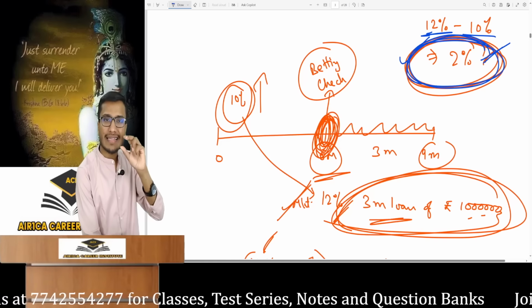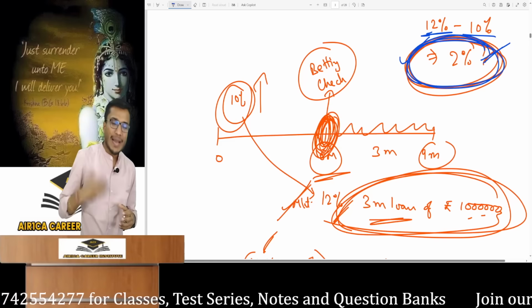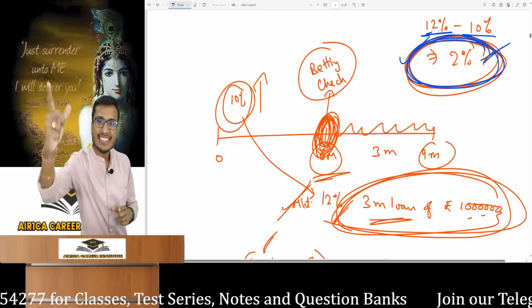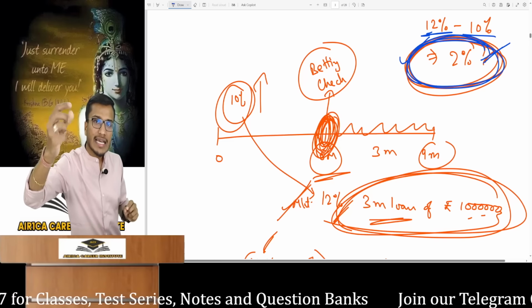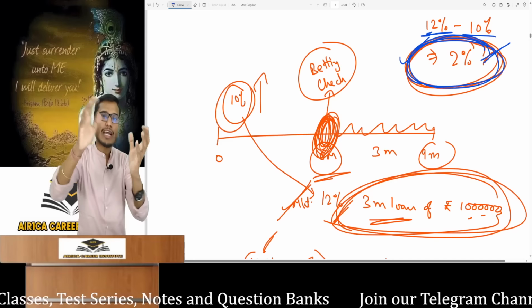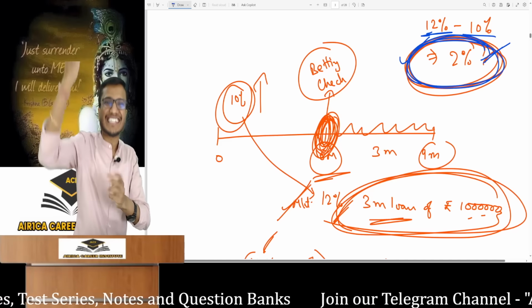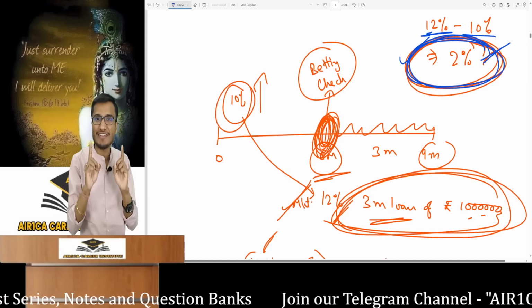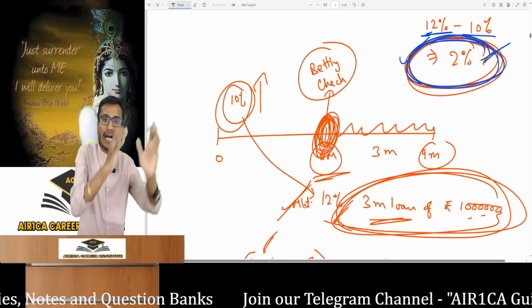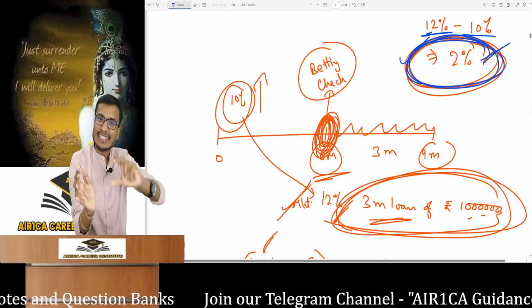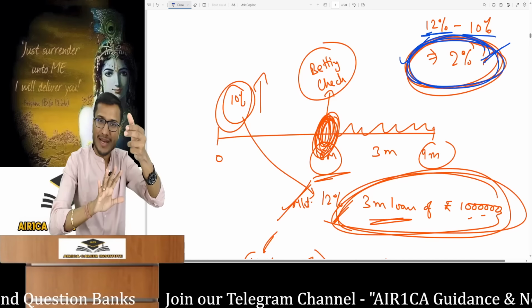For example, now I will modify the example slightly. What did I tell the banker exactly? After 6 months from today, the interest rate for a 3-month loan of 10 lakh rupees in the market will go above 10%. Listen to my wording. I have only changed this much. 6 months from today, the interest rate will go above 10%. I am saying the same thing here.